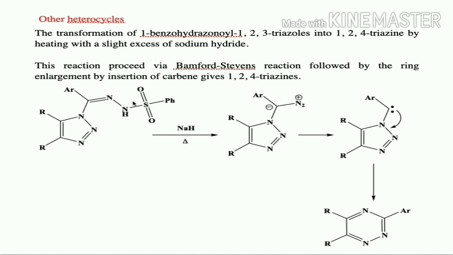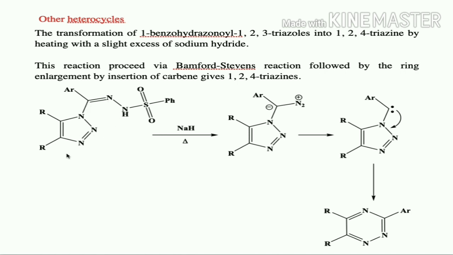So if you take 1-benzohydrazonoyl 1,2,3 triazole and treat it with a strong base like sodium hydride, it is going to lead to the formation of 1,2,4 triazine. How it forms is via Bamford-Stevens reaction followed by ring enlargement by insertion of carbene, which gives 1,2,4 triazine. So this is the Bamford-Stevens reaction.